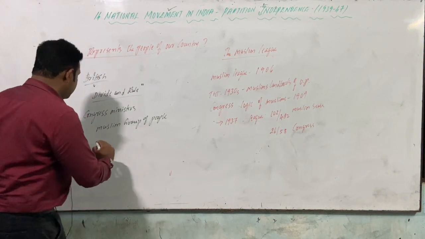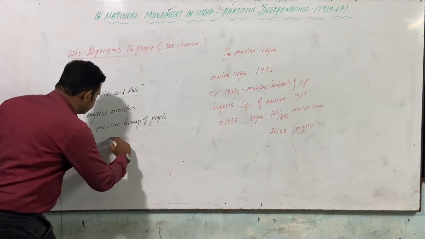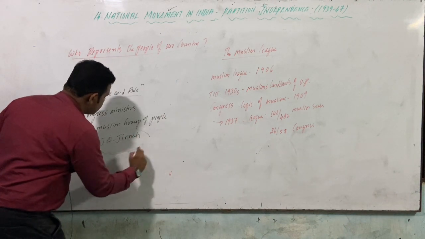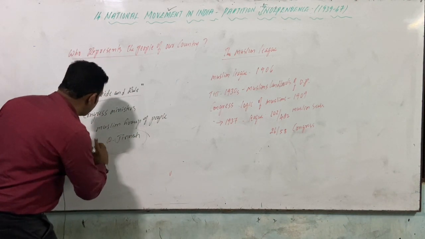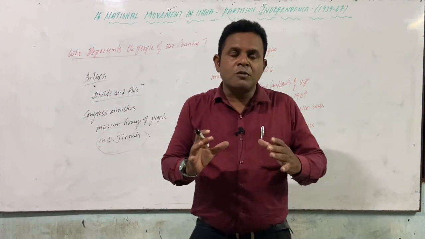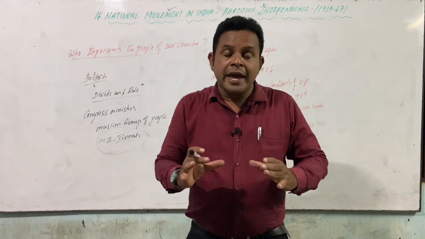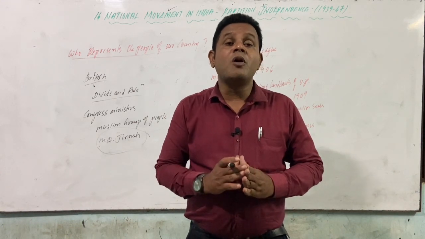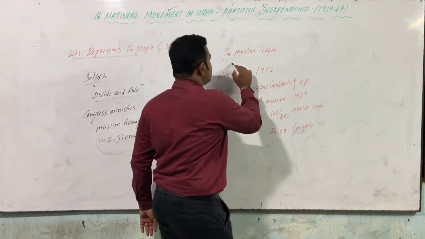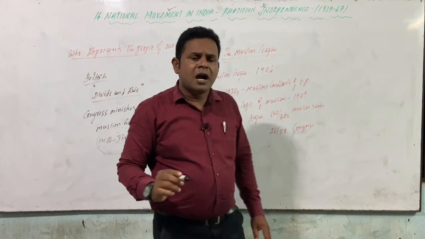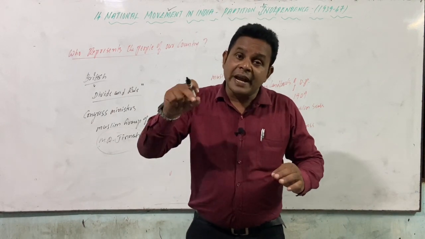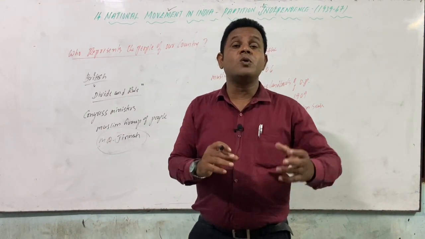The founder of the Muslim League is M.A. Jinnah. M.A. Jinnah is nothing but what we call Muhammad Ali Jinnah. The Muslim League founder, what is his name called? M.A. Jinnah, Muhammad Ali Jinnah. So up to now the Muslims did not have any intention or idea to form such a Muslim League, but only with the intervention of the British did they get a new ideology.